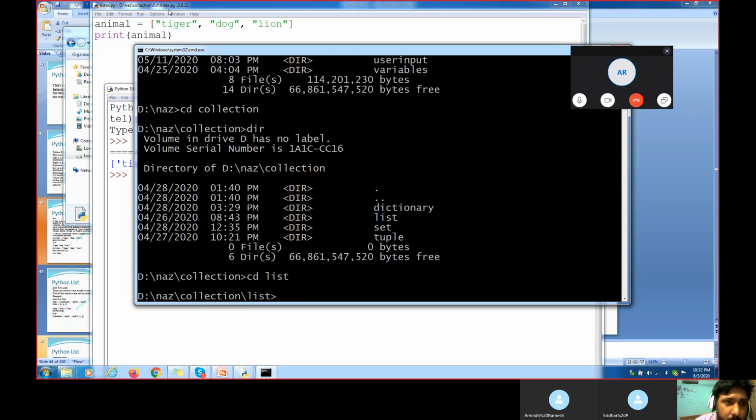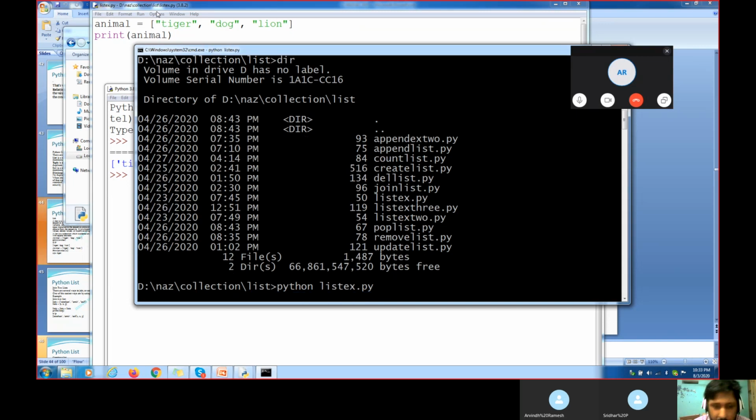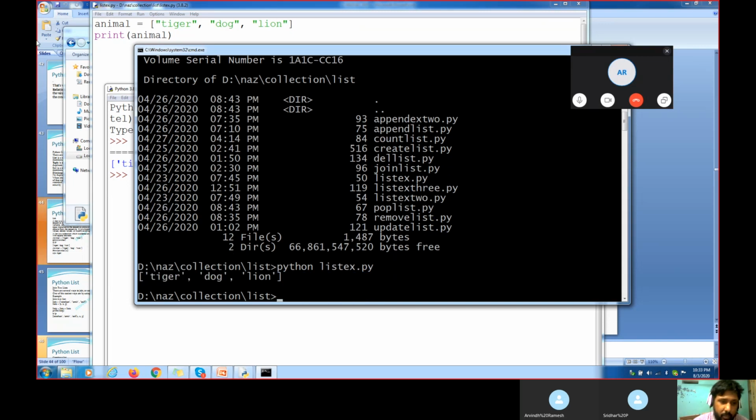Now we want to execute list example number 1. When I type dir, I get all these files, but I want to execute only this file. Python, and the file name is listex.py. I want to execute that program, and when I do it like this, we get the same output here. Any questions now?